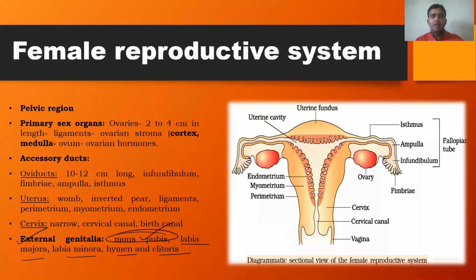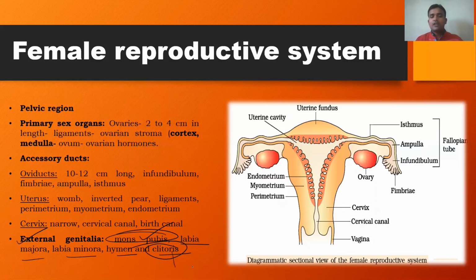The labia majora is a fold of skin, a pair of skin foldings externally present, which covers the opening of the female reproductive system. The inner skin foldings are called the labia minora. At the upper junction of the labia minora, there is a small finger-like projection called the clitoris. The clitoris is just like the erectile tissue of the male reproductive system, the penis.